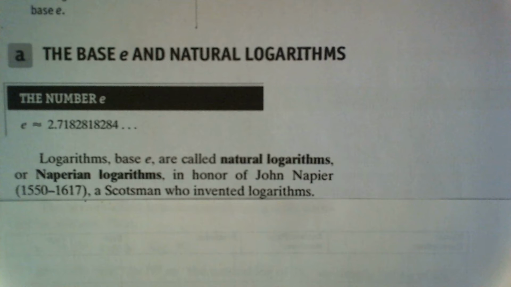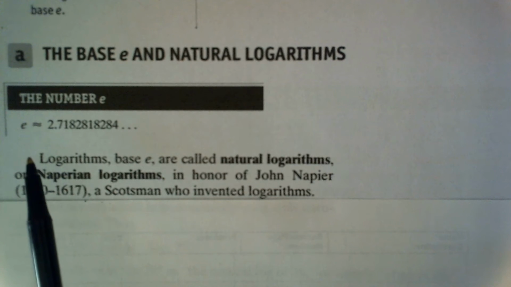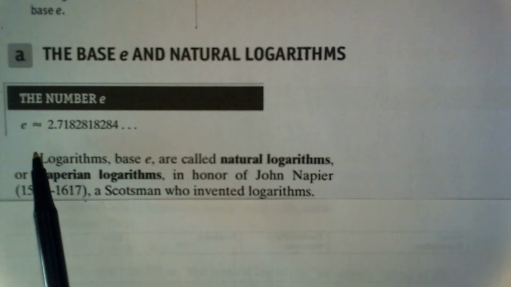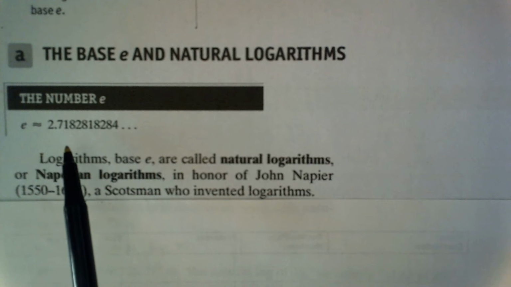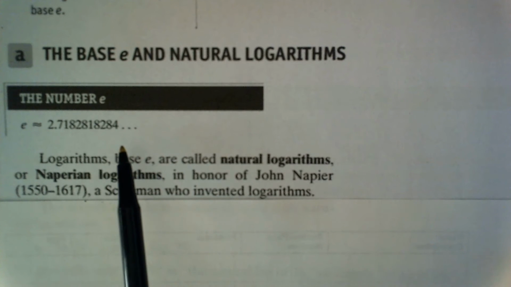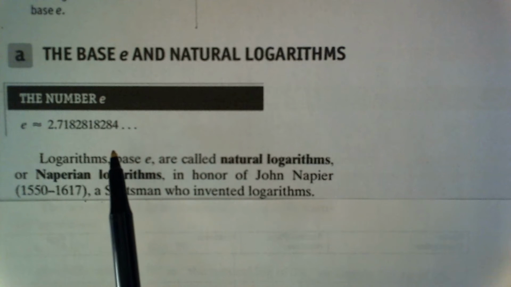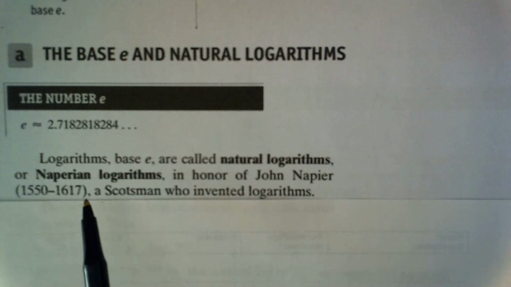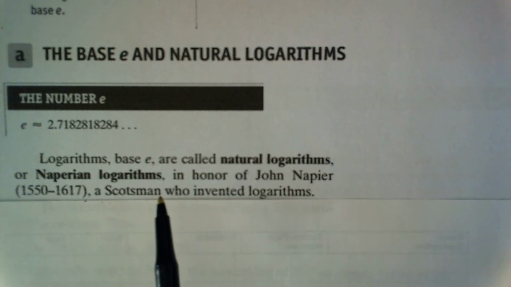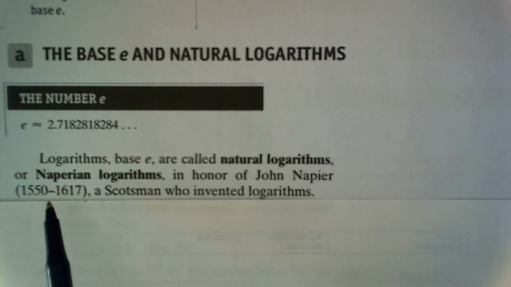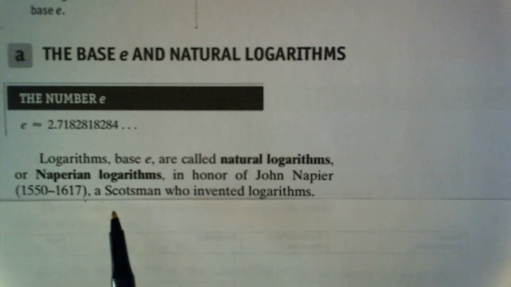We begin with the base e in natural logarithms, and so it's based on the number e, a transcendental number. e equals 2.71828, etc. It's an irrational number. It's a non-ending, non-repeating decimal. And so logarithms base e are called natural logarithms or Naperian logarithms in honor of John Napier, who lived from 1550 to 1617, a Scotsman who invented logarithms. So he came up with that idea.